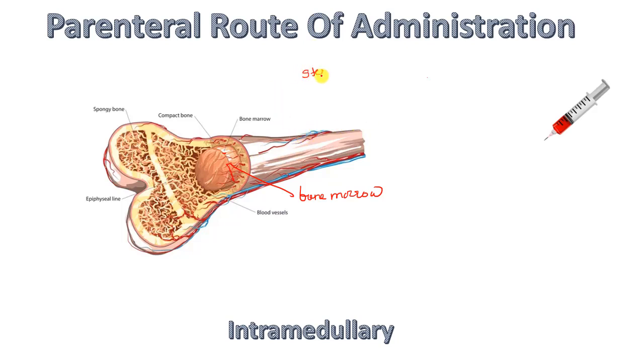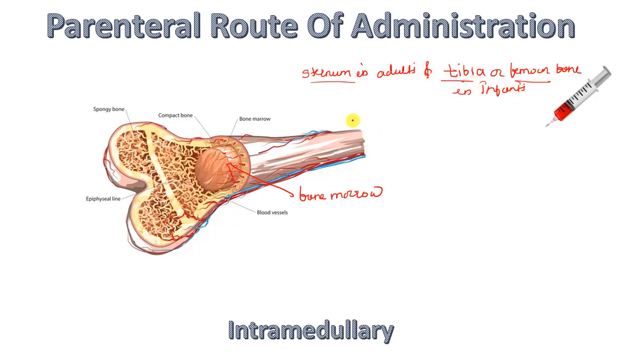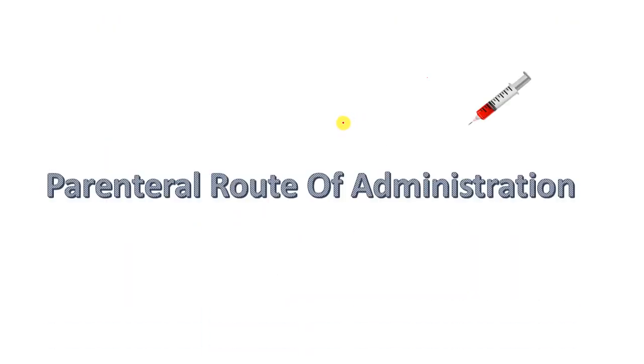Especially the sternum in adults and the tibia bone or femur bone in infants. This part is used, sternum in adults and tibia and femur bone in infants, which is called intramedullary. Injection goes into the medullary part.